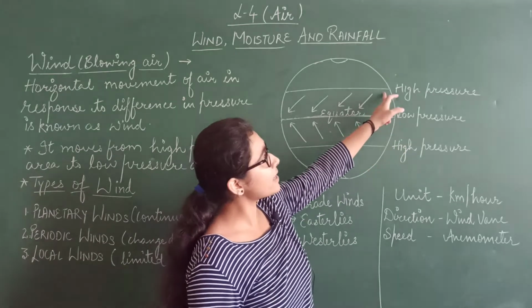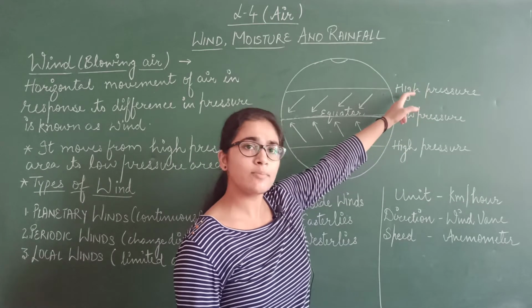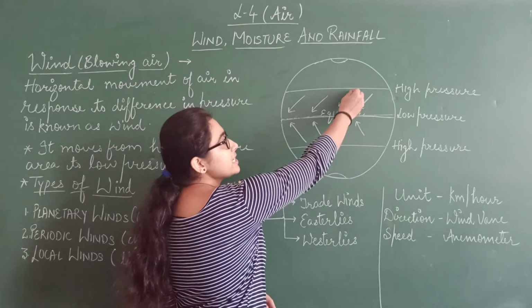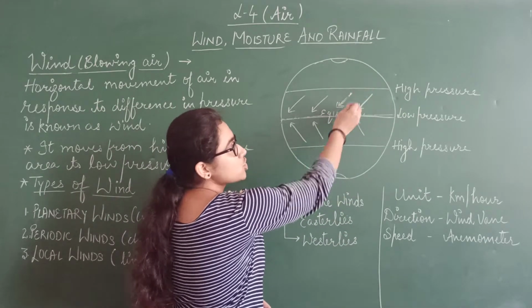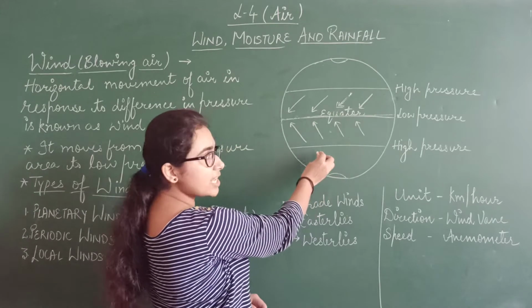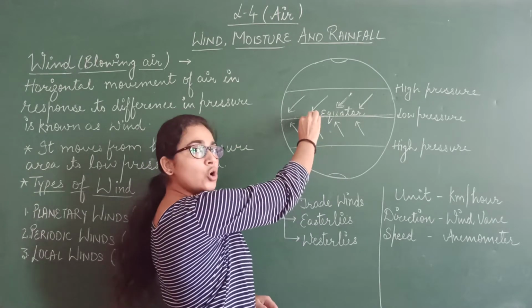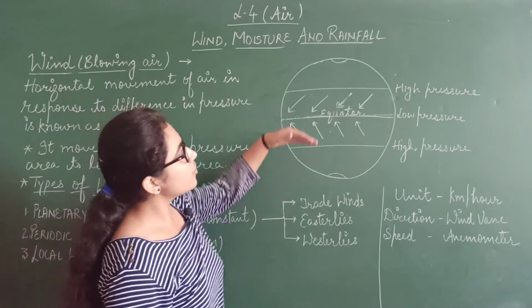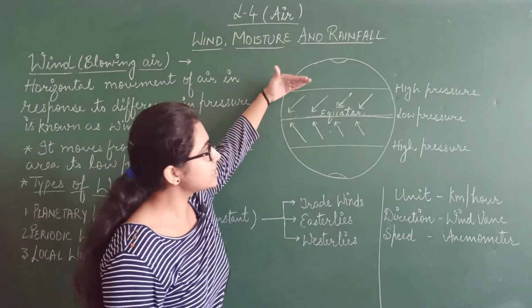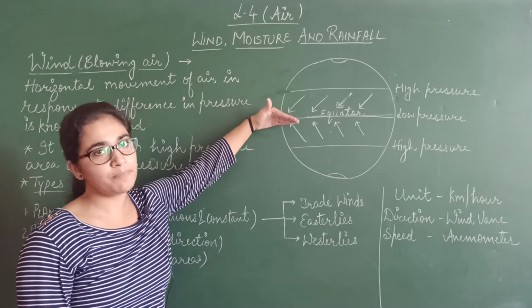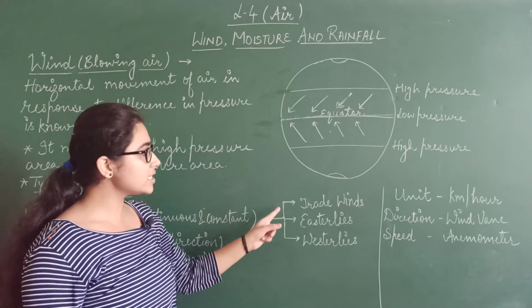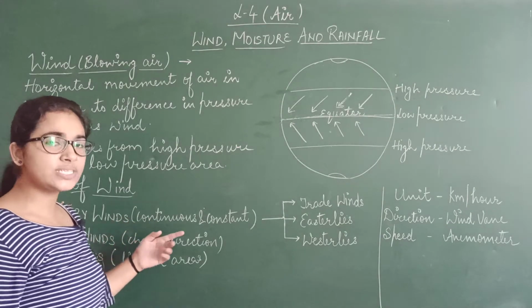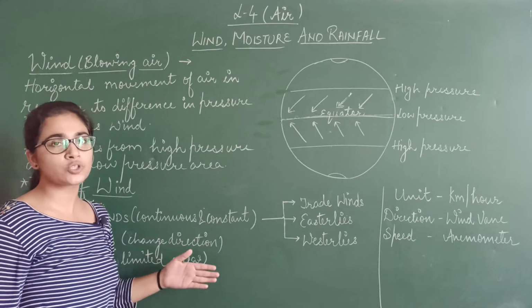And at subtropical high pressure belt there will be more pressure. So what will happen? Here the air will move in this direction from high pressure to low pressure, and in the southern hemisphere also from high pressure to low pressure. These are known as trade winds, which move from subtropical high pressure belt to equatorial low pressure belt. These are trade winds. This is one of the examples of planetary winds. These are continuous and constant, and these blow throughout the year.